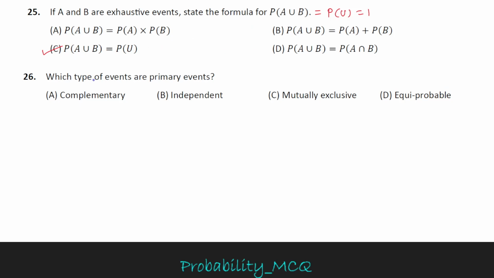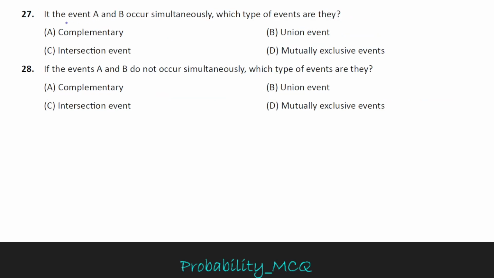Question number 26. Which type of events are primary events? Primary events are equiprobable events, so option D is the correct option. Question 27. If the events A and B occur simultaneously, which type of events are they? When two events occur simultaneously, the events are intersection events. So option C is the correct option.